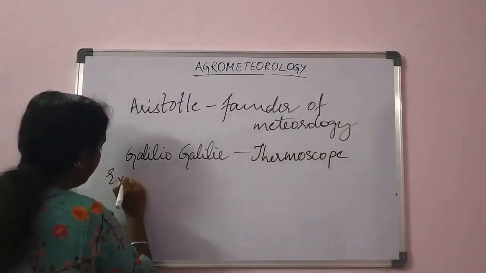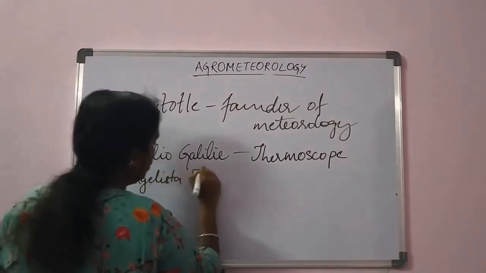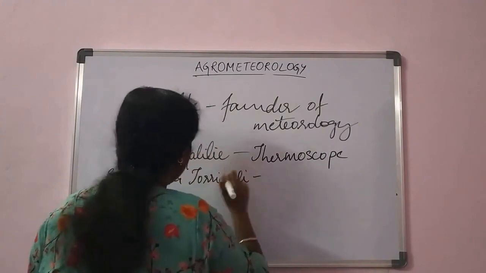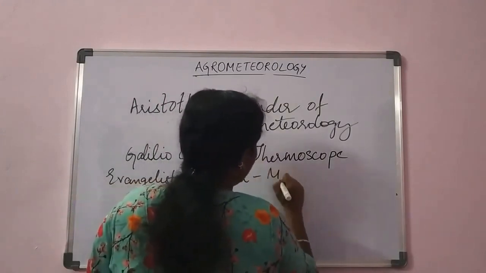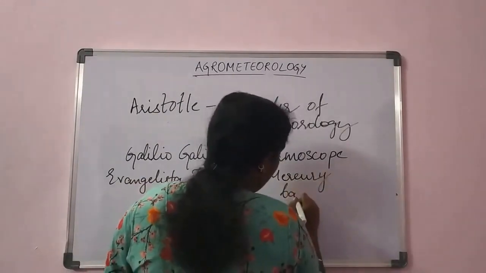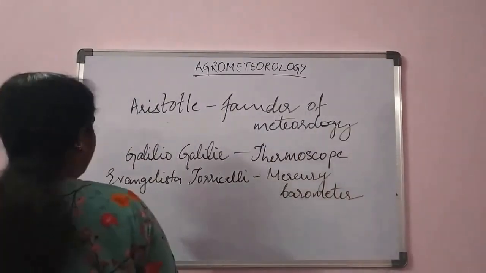Next is Evangelista Torricelli, who invented the mercuric barometer. The barometer is used for measuring atmospheric pressure.